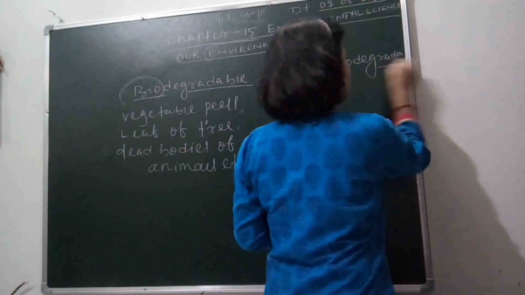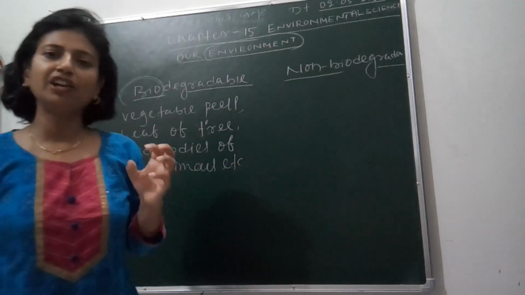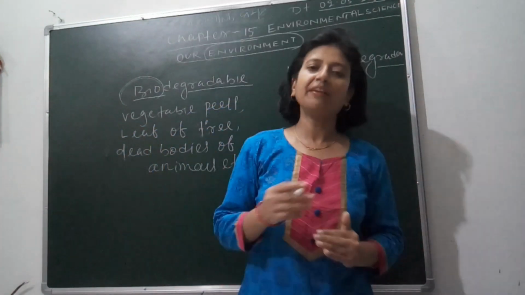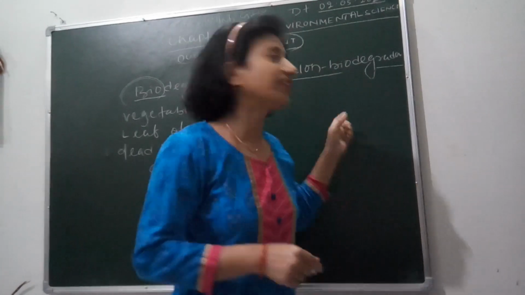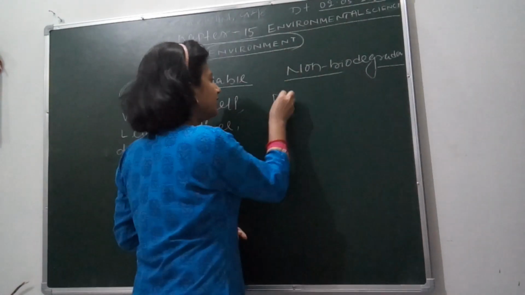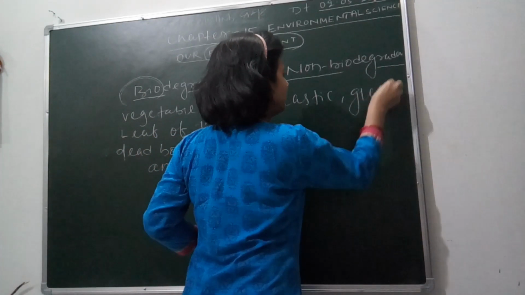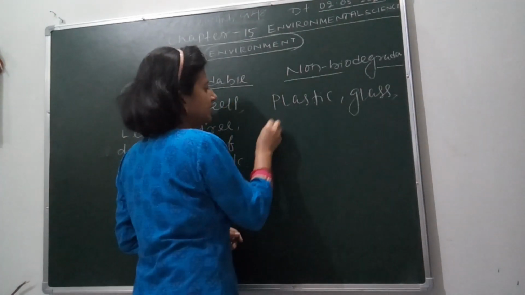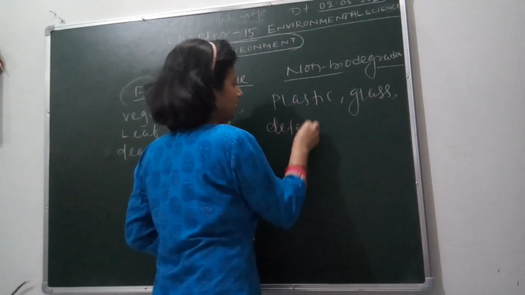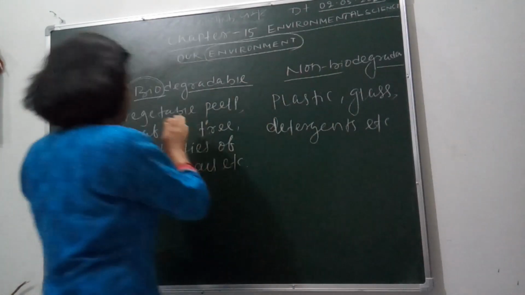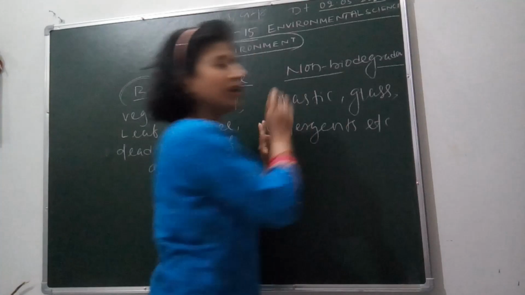Same in the case of non-biodegradable, which are not decomposed by bacteria and fungi, meaning bacteria and fungi can't act on these wastes. So they are plastic, glass, detergents, etc. So they are biodegradable, they are non-biodegradable.